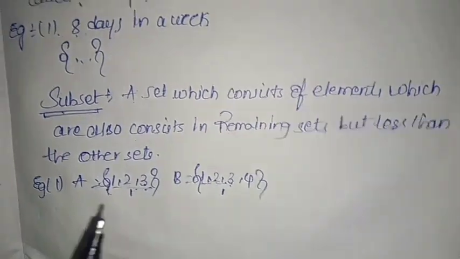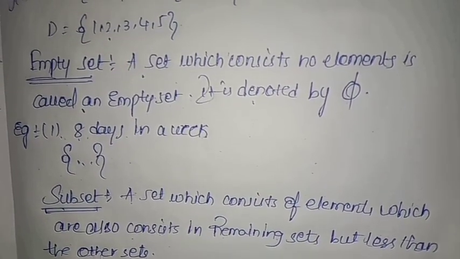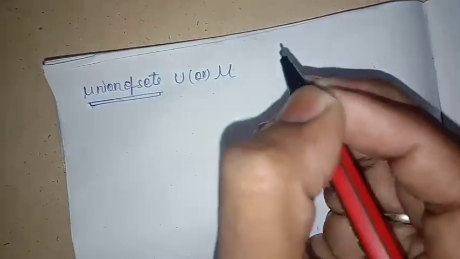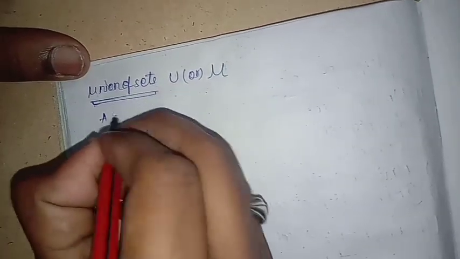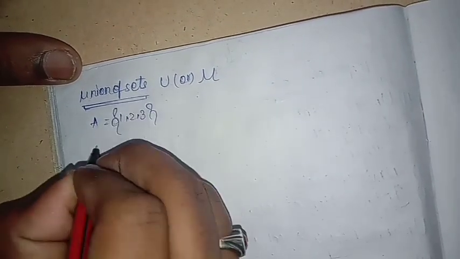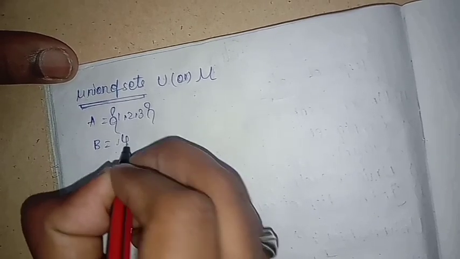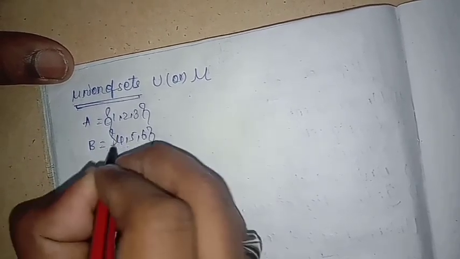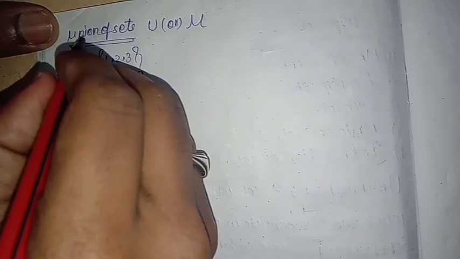Next, these sets have two operations. We'll discuss that. First, union of sets. It is denoted by the union symbol. First, we'll take a set A equal to 1, 2, 3 and B equal to 4, 5, 6.